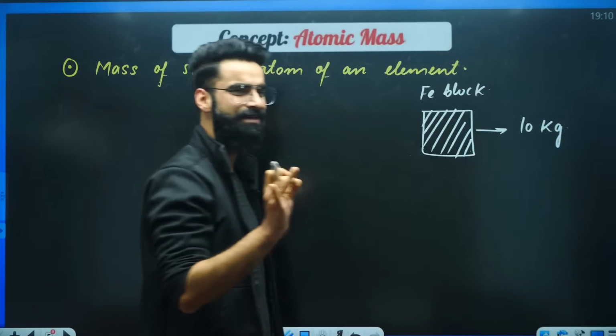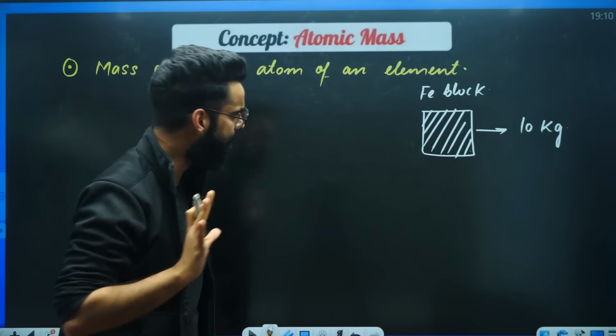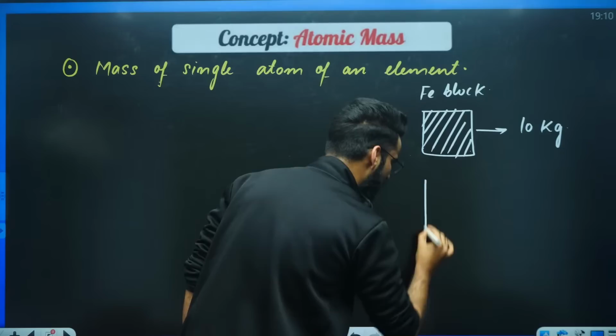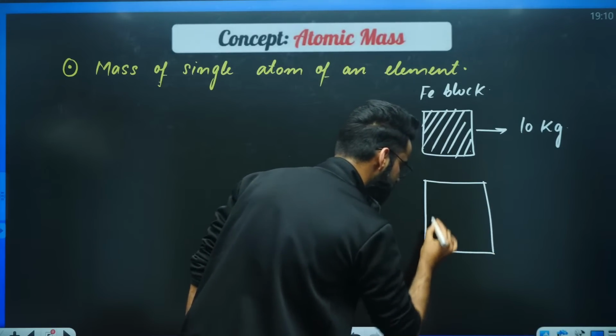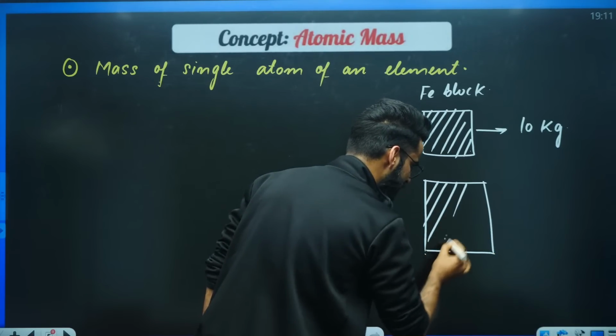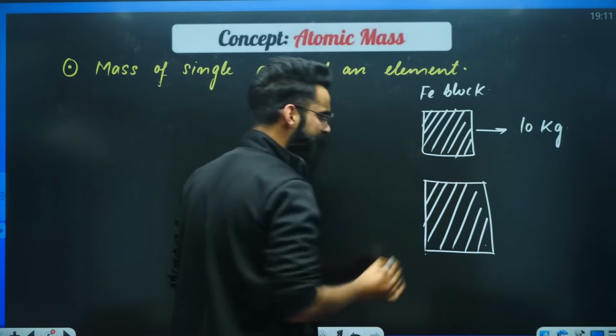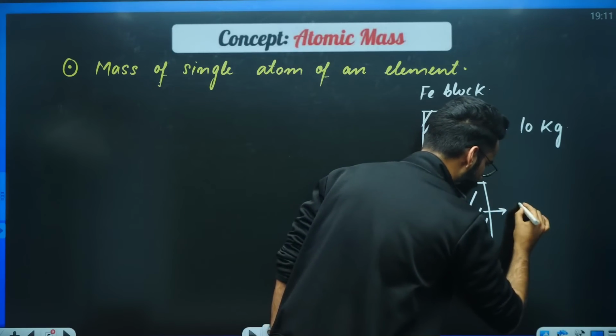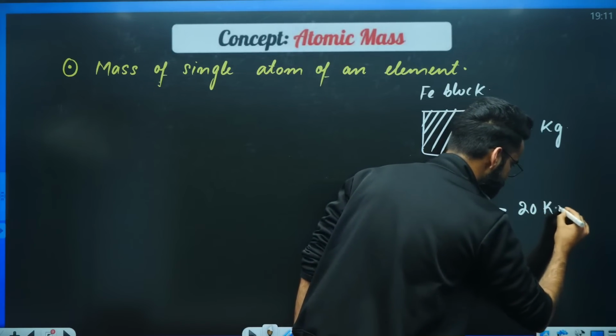I just want you to understand certain basic things. I have one more iron block, which is comparatively bigger in size, and I'm assuming its weight is 20 kilograms.